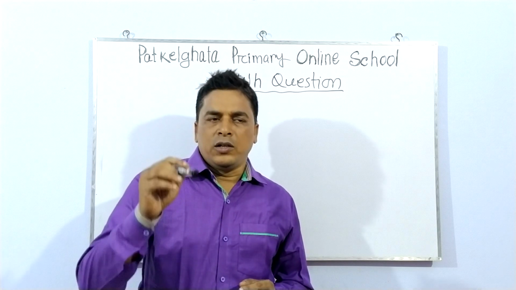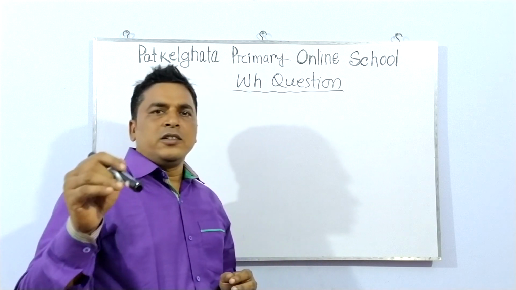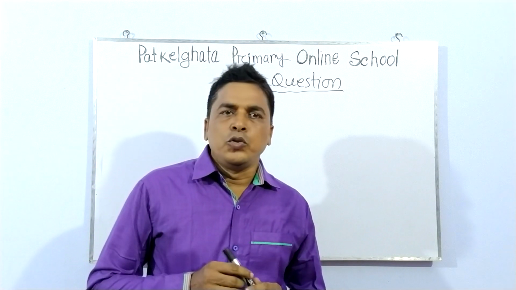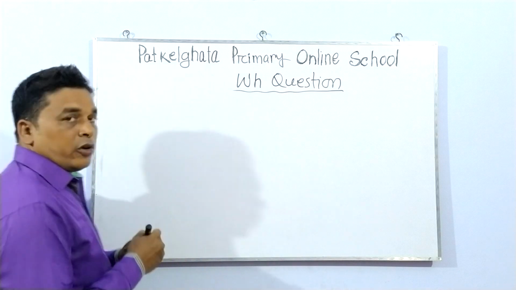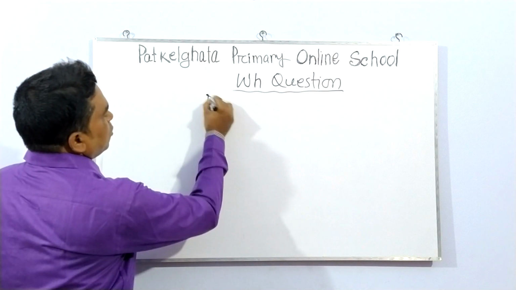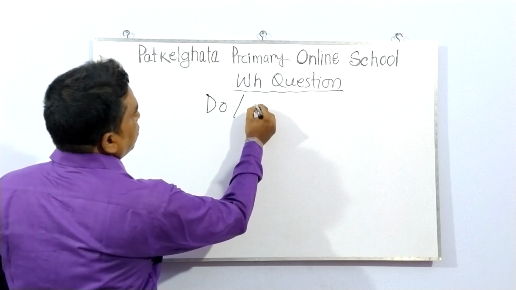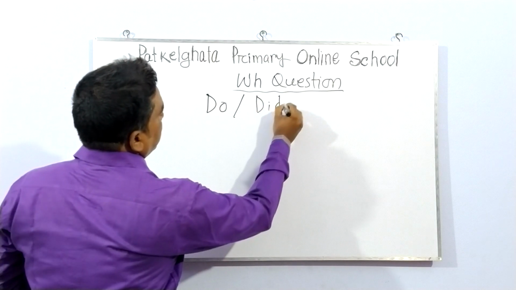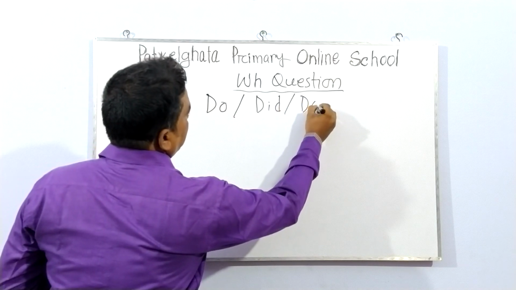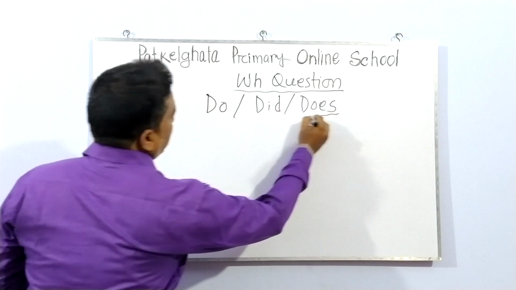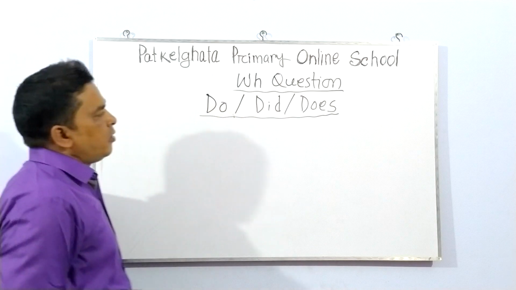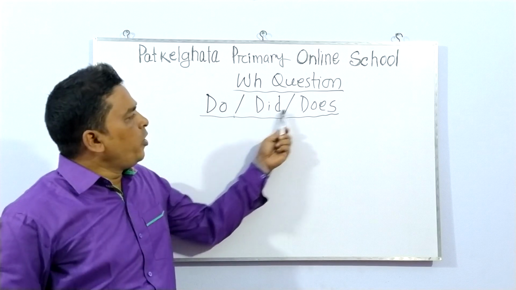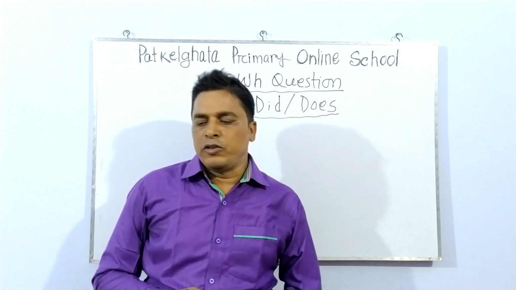So today's discussion is making WH question by using do, did, does. So I write do, did, does. Let's go.